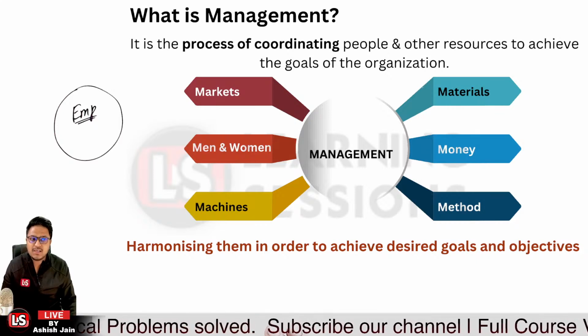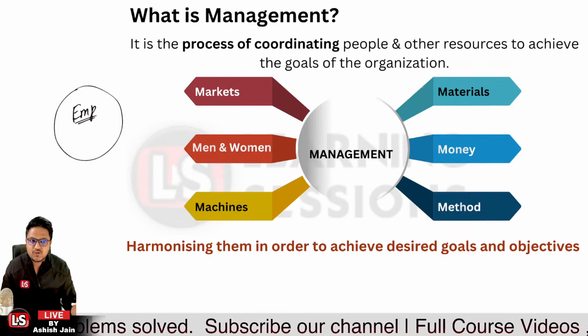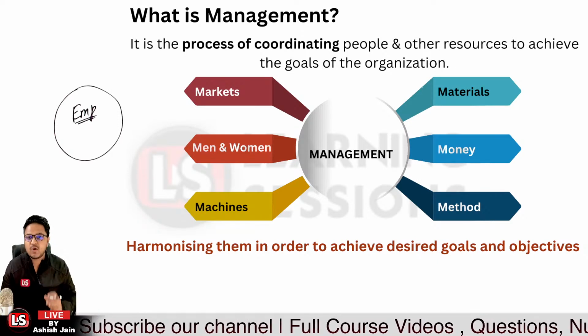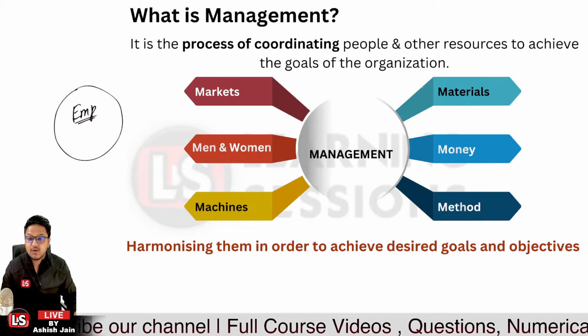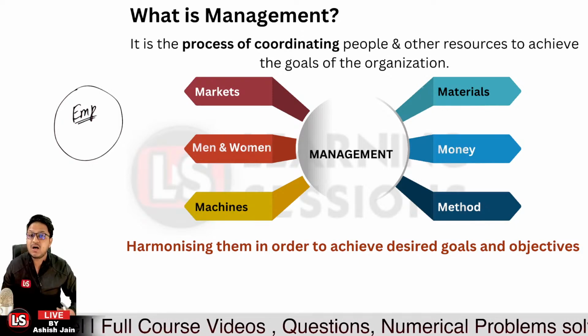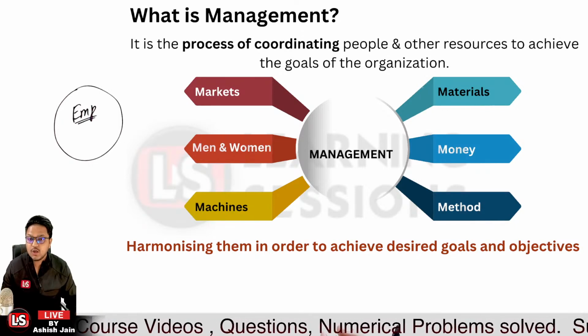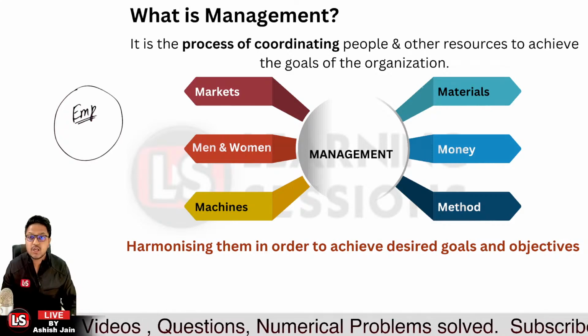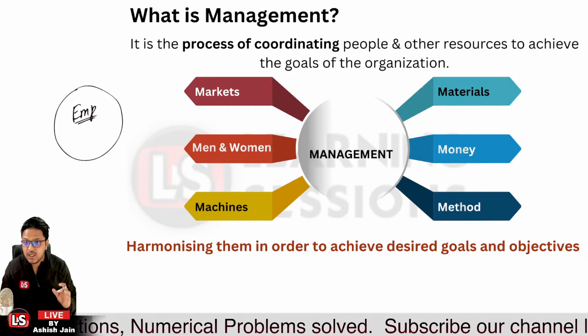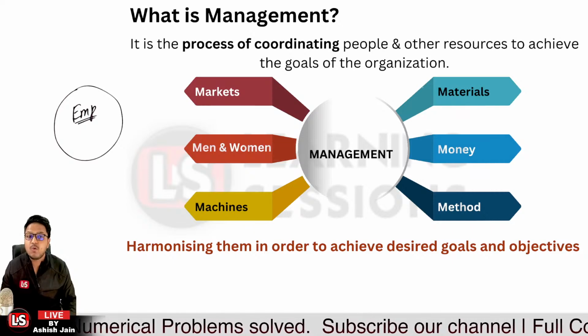Now all these things are to be managed so as to achieve the organizational goals. What are the organizational goals? If we are working in a financial organization, we have a social responsibility, and also we want to earn profits for the organization. To achieve these goals, you have to manage these resources in an optimum manner, so that we can make the most out of them.